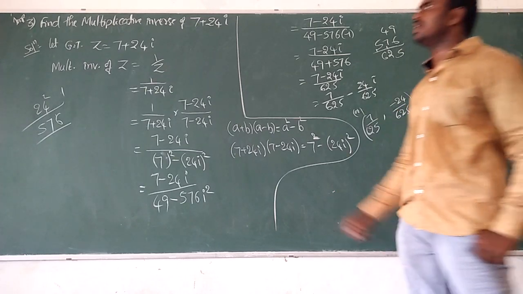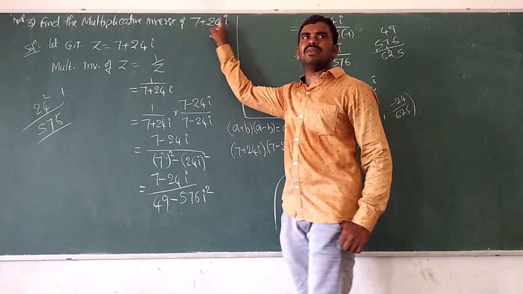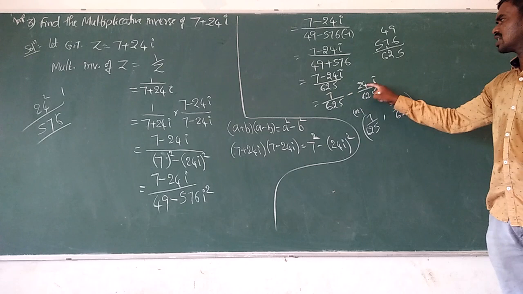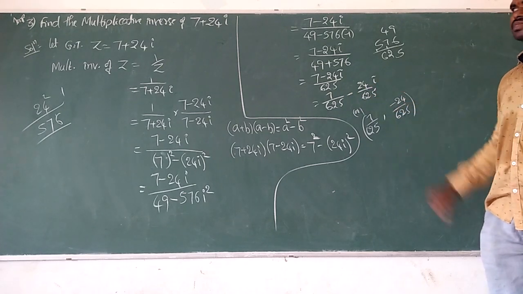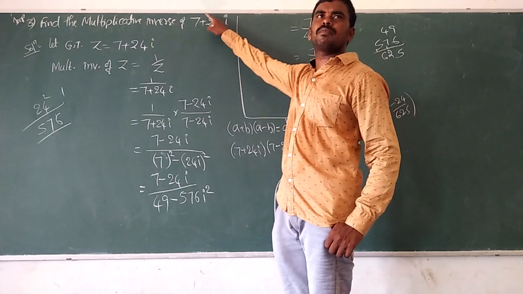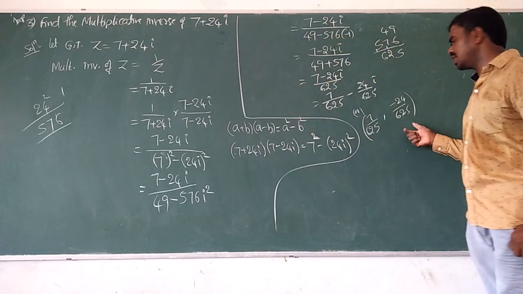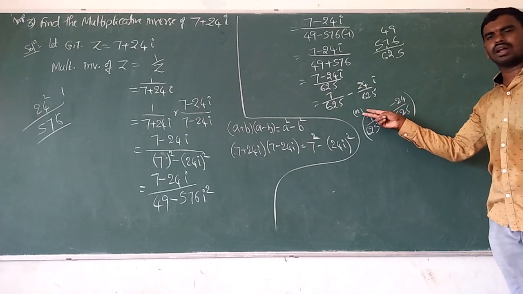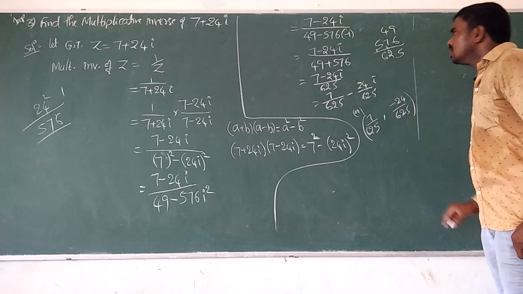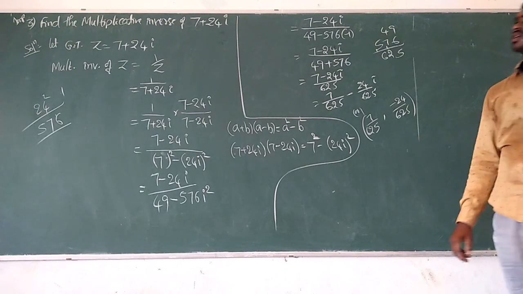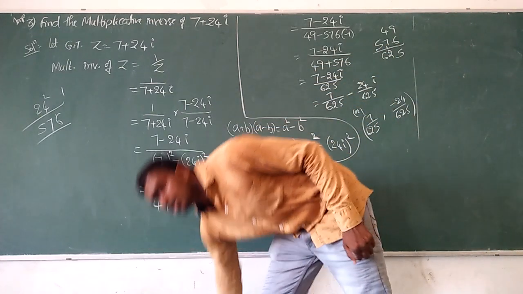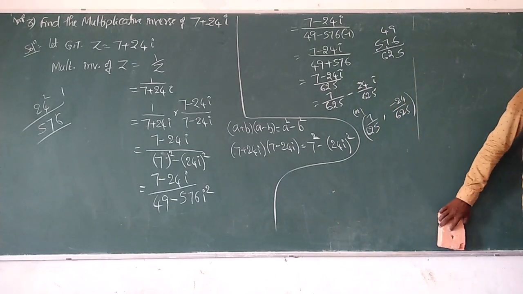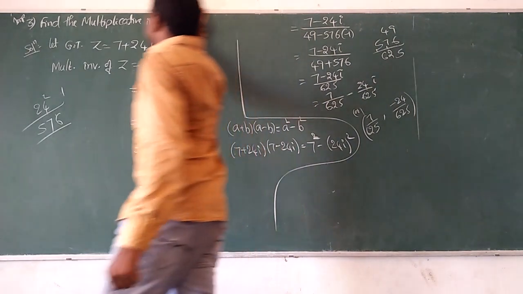Here the question is given in the form of x plus iy, so you can leave the answer as x plus iy. If the question is given in ordered pair, then the solution can also be written in ordered pair. However, whatever you write, put one more step, put R, that is the end. So this is the third question, the multiplicative inverse of 7 plus 24i. This is an important question I will tell you.